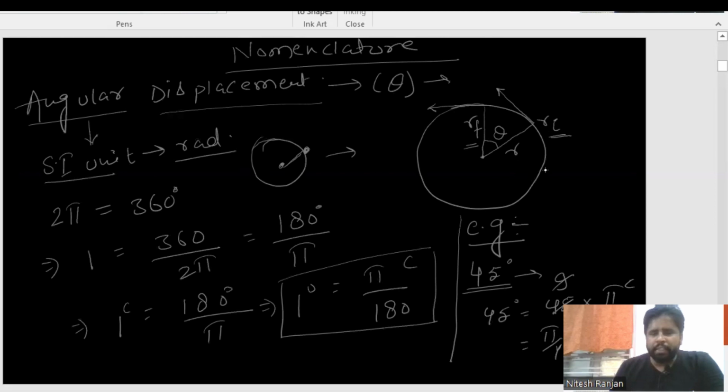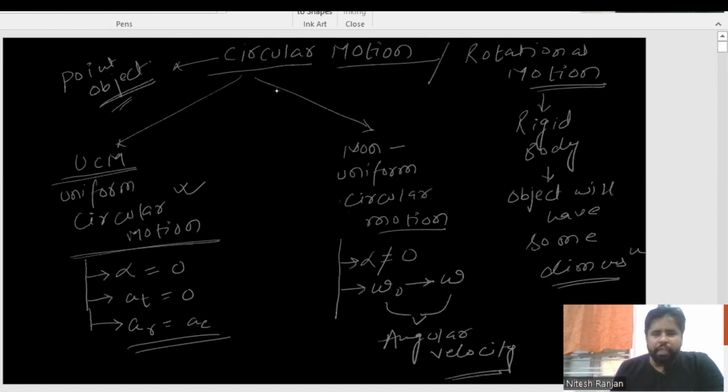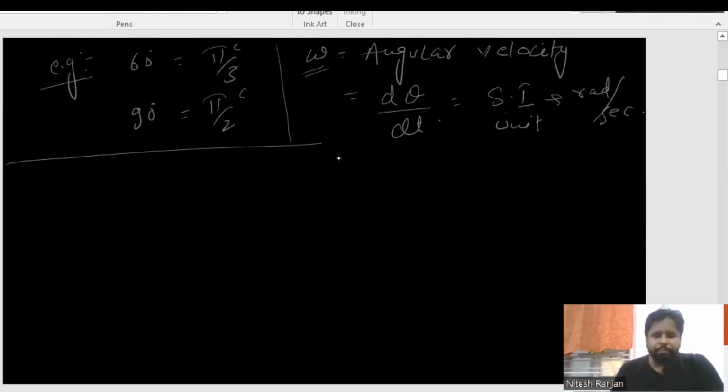Friends, here you are seeing it. And one more thing, I must make it very clear to you. Here I was using omega, and before that I also used conditions like alpha, omega and all. For all that to understand, I must know what the SI unit of omega is, what the SI unit of theta is, and all. So now omega is clear to you all. Omega is d theta by dt, and its SI unit is radian per second.